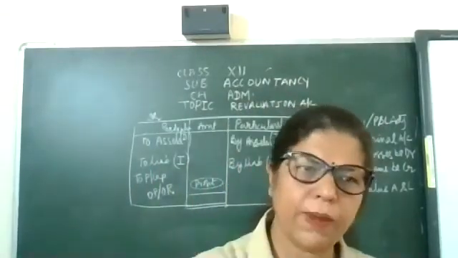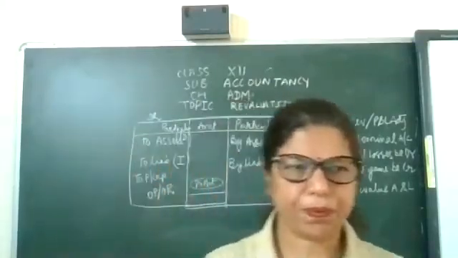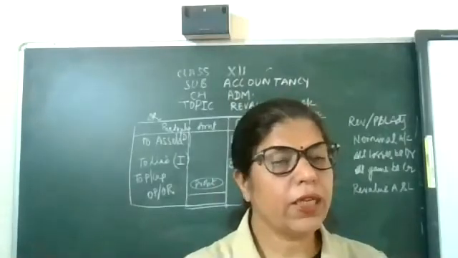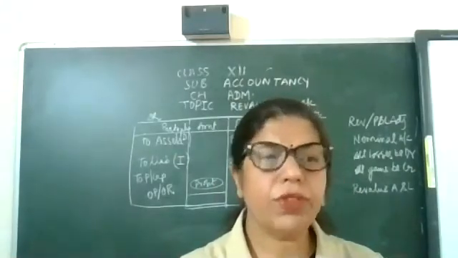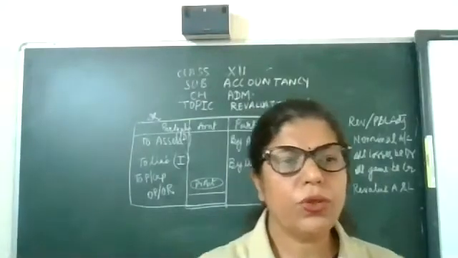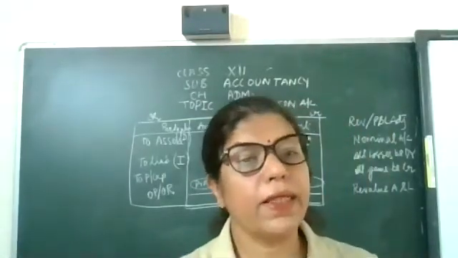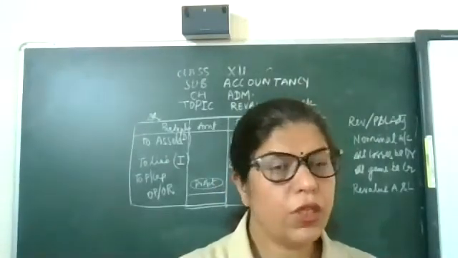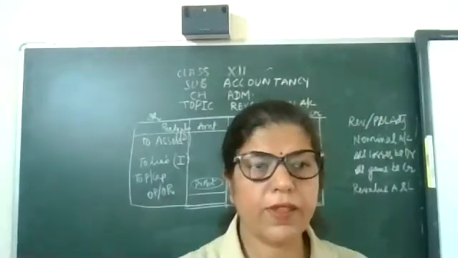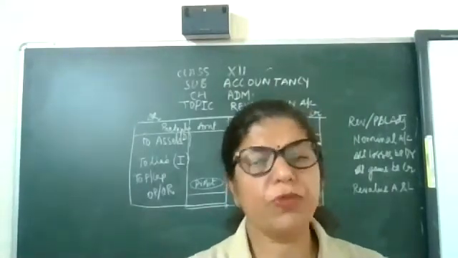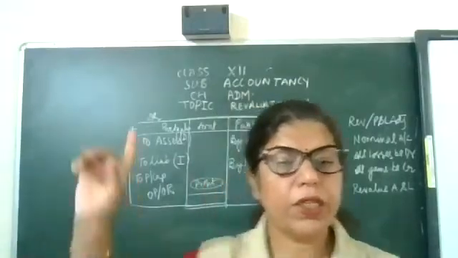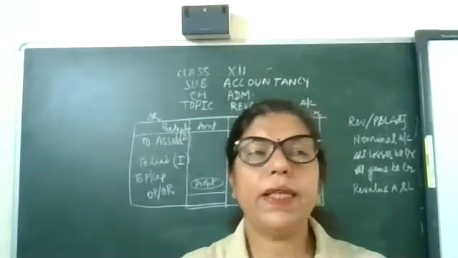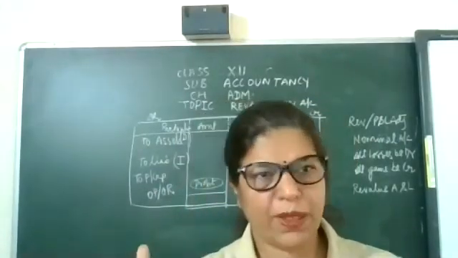Okay, second entry. Now come to the third entry, for liabilities. Just now I gave you that liability increase. The firm is thinking that the loan amount is 1 lakh, but with interest it is 1 lakh 10,000. So here the liability is increasing by 10,000 rupees. So what will the general entry be? Revaluation account debit to loan account 10,000.